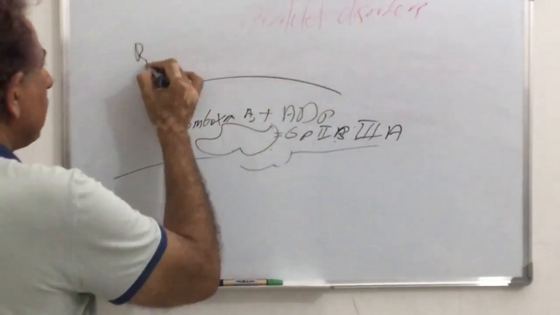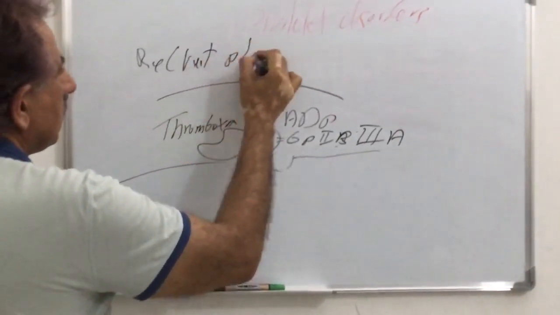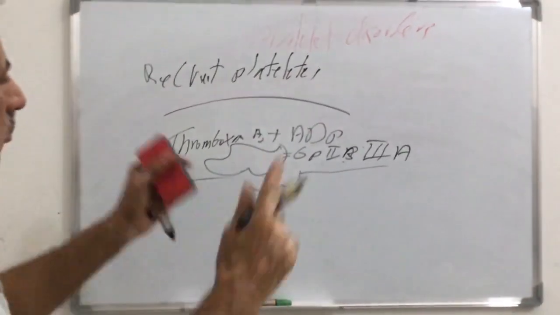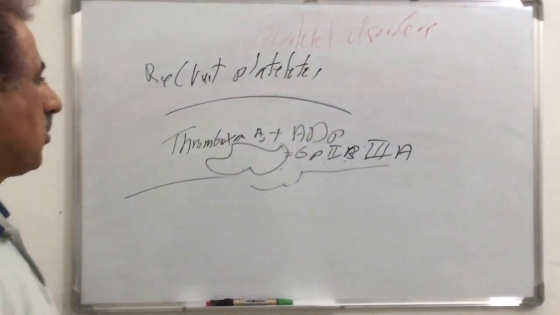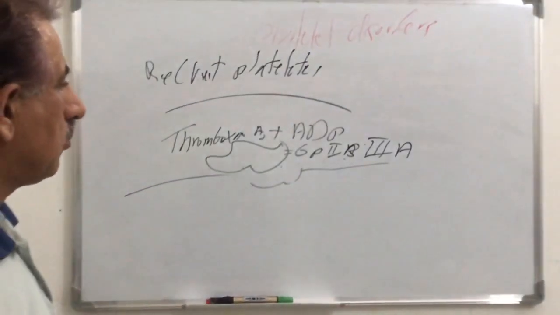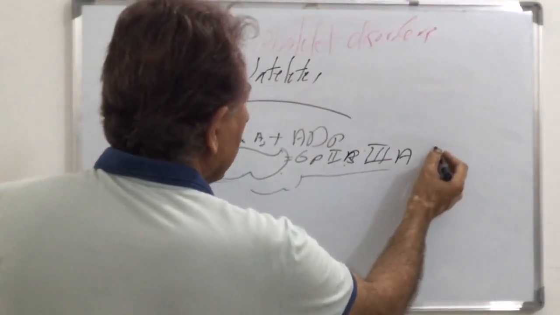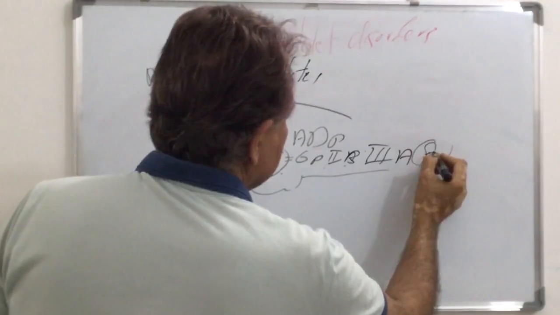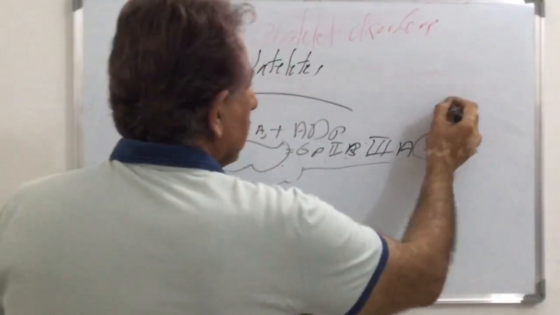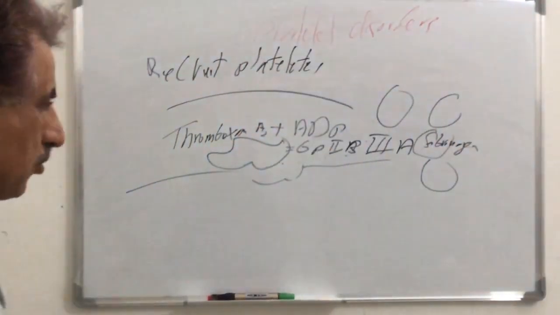Now thromboxane A2 and ADP start to recruit platelets from other parts to the site of injury and activate them to produce more thromboxane and ADP and express glycoprotein 2b3a. Glycoprotein 2b3a attaches to fibrinogen, another platelet also attaches to the fibrinogen, another platelet, another. This is called aggregation.